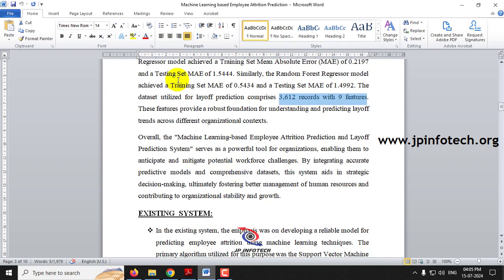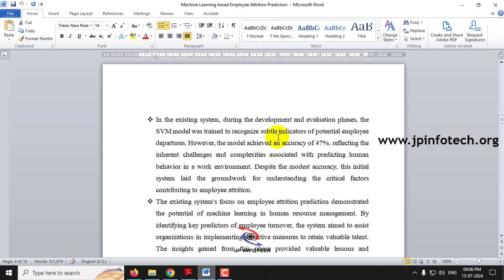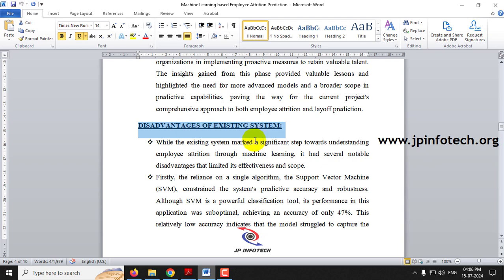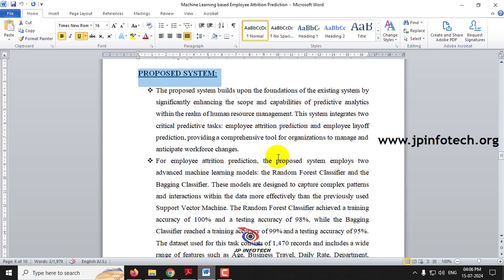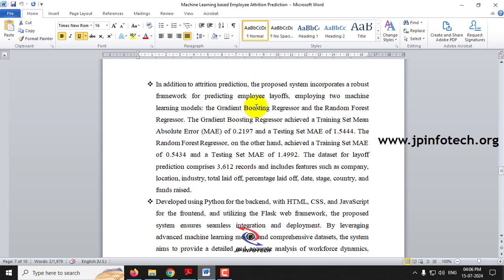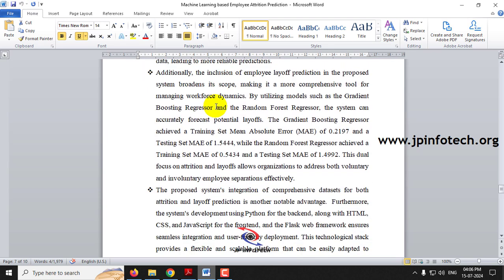Coming back to the abstract part, those details have been mentioned and we have summarized them. And coming to the existing system part, as mentioned, we are using the IEEE base paper as the existing system. In the base paper, they used only employee attrition prediction, with a support vector machine, and they achieved only 47%. Those details have been mentioned in the existing system, and here you can see the list of disadvantages of the existing system. And coming to the proposed system, all the above factors are summarized here in detail: what the features are, what the accuracy values are, and what algorithms we use. And these are all the advantages of the proposed system that are listed out here.